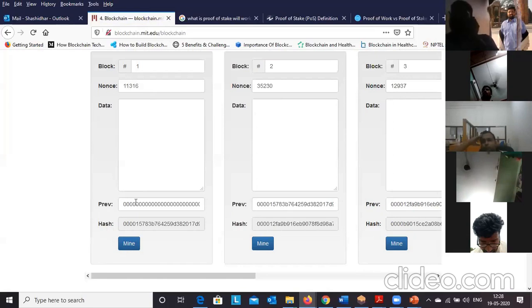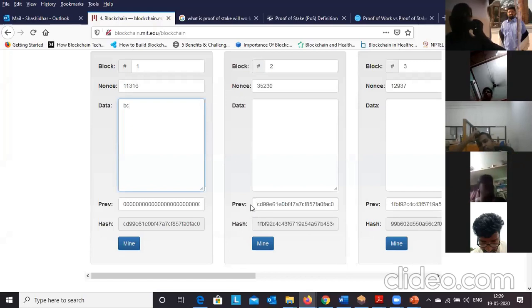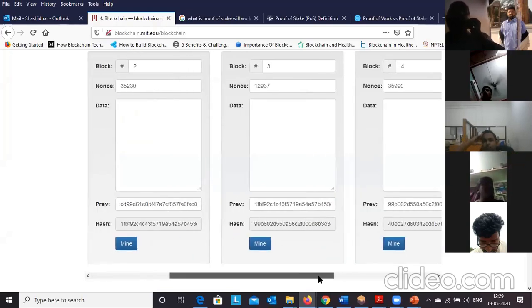Here the previous hash will be 0 because the blockchain starts from here. So we consider the previous hash as 0. Then this is the hash, the current hash of the block. If you change any value, you can see that the other blocks also change, because the hash values change everywhere. Now look at the previous hash of the second block. This is the hash of the first block. Similarly, the previous hash of the third block is the hash of the second one.